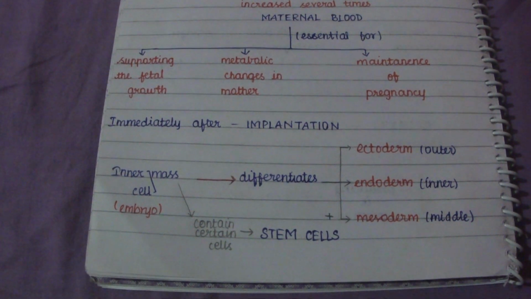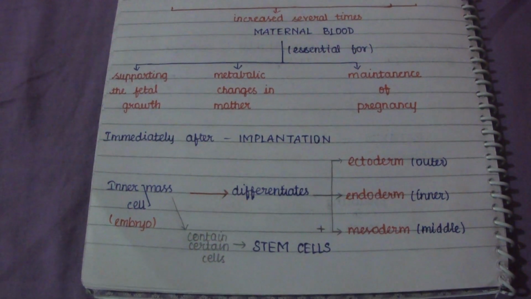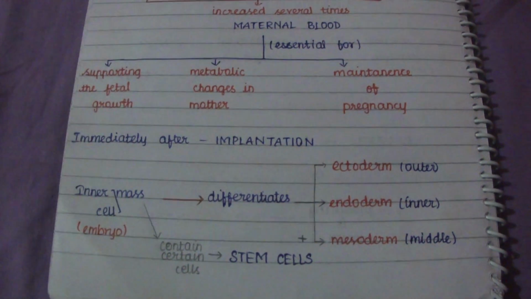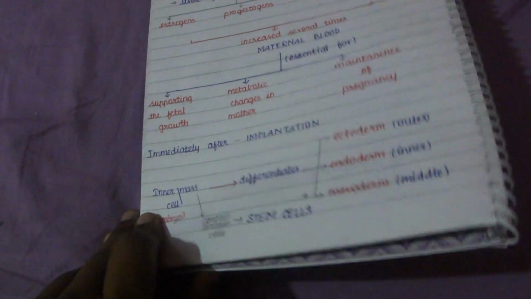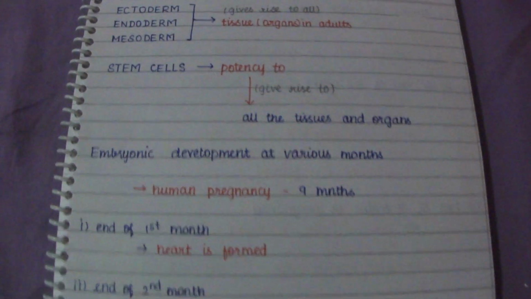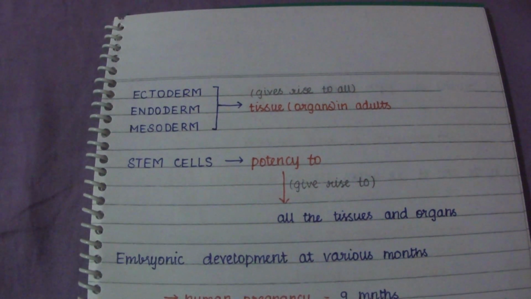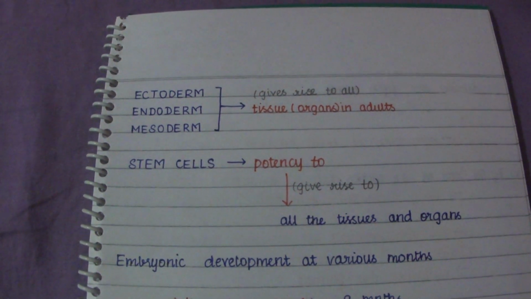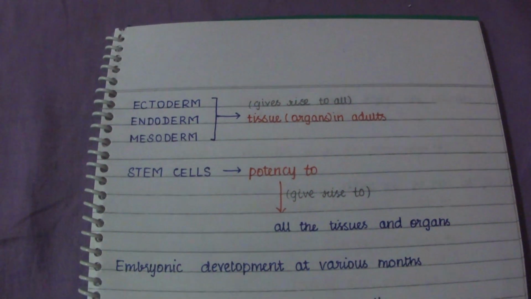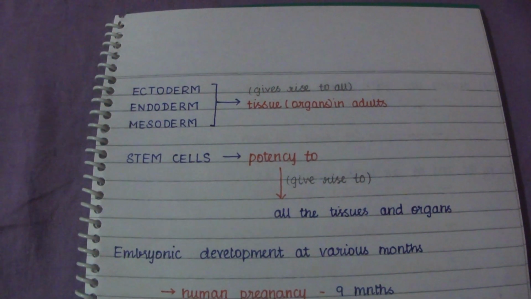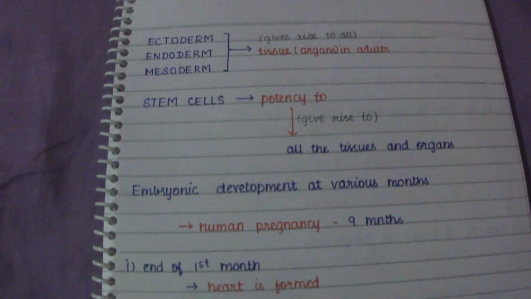Immediately after the implantation, the inner cell mass, that is the embryo, differentiates into ectoderm and endoderm, the outer layer and the inner layer, and soon after the mesoderm forms as a middle layer. This inner cell mass consists of certain cells called stem cells. The three layers, ectoderm, endoderm and mesoderm, give rise to all tissues and organs in the adult. The stem cells give the potency to form all the tissues and organs.